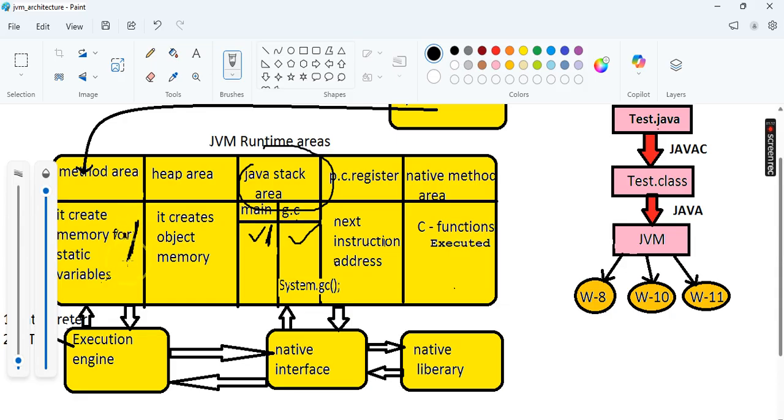It is executed. Same as that, one more thread is garbage collection, GC. Its work is to clear object memory. It is also doing one process. So simply we can say a thread does one process. It is a separate flow of execution. Here the main thread's work is to execute the main method line by line. Same as garbage collection clears object memory in the JVM heap area. These are the predefined threads: the main thread is one, the second one is garbage collection.